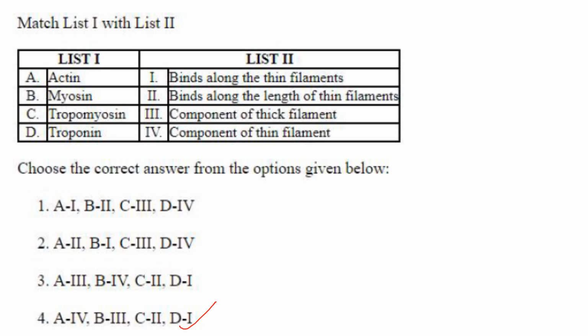Then next one, actin. Actin is a component of thin filament, A4. That is there in option 4 only. Myosin, component of thick filament. Tropomyosin binds along the length of thin filaments, and troponin binds along the thin filaments. So the answer here is 4, that is A4, B3, C2, D1.